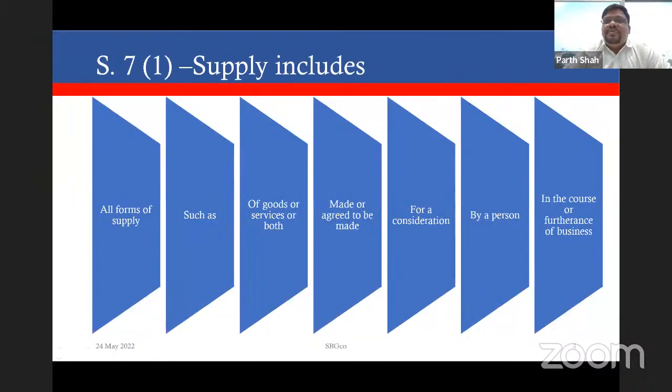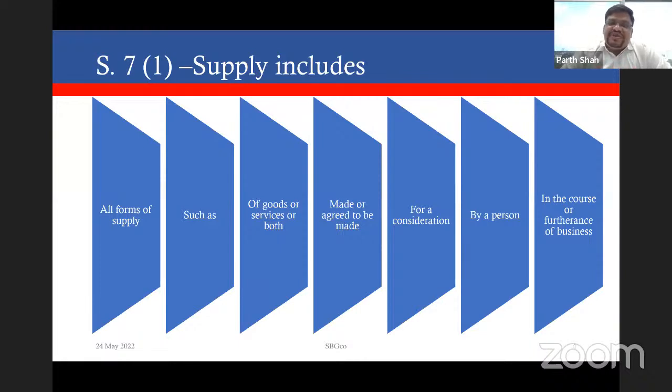This takes me to the supply, the first part which we discussed. What is supply? Now we will note that supply has not been defined per se in the GST Act. The term supply has not been defined, but its scope has been explained. So we do not have an exhaustive definition of supply. Please bear that aspect in mind. They have just said what supply includes. It is meant to be given a wider effect.